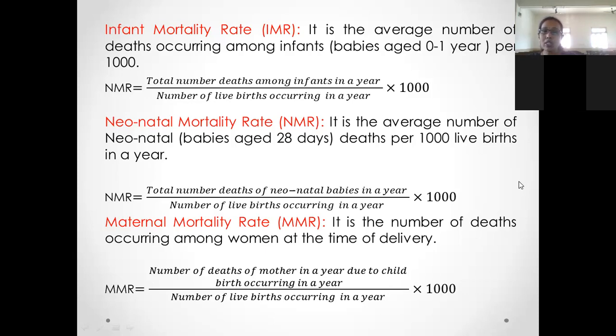Next, maternal mortality rate. It is the number of deaths occurring among women at the time of delivery. So it is the death rate of mothers due to childbirth complications. MMR equals the number of deaths of mothers in a year due to childbirth divided by the number of live births occurring in a year, multiplied by 1000.